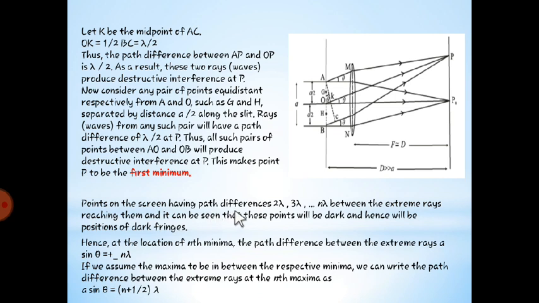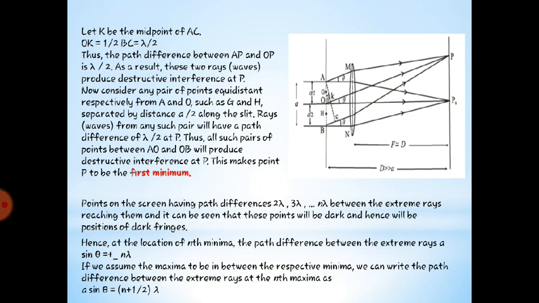Now the points on the screen having path difference 2 lambda. As we said, AB consists of a number of slits, so if we consider the distance as 2 lambda, 3 lambda, n lambda, the rays reaching those points will be dark, and hence those are the positions of dark fringes.